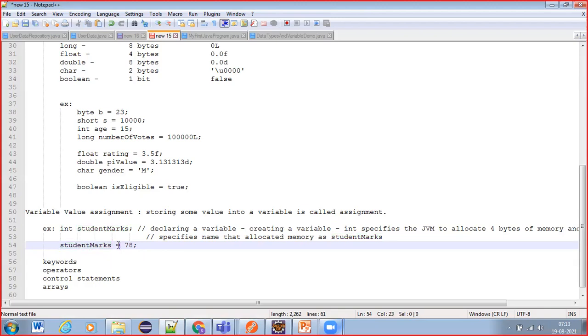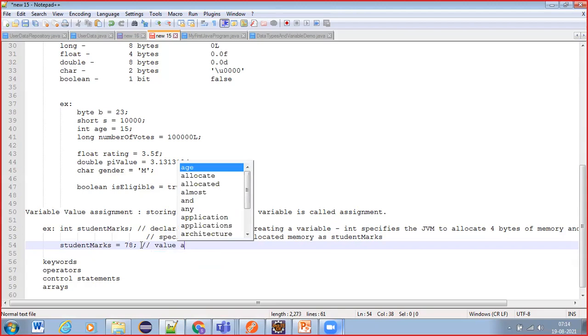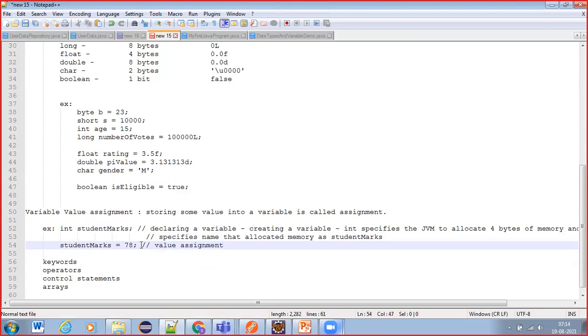So equal to assigns or stores the right side value into this memory location, the memory location identified by this name. So this is what we call value assignment, or variable value assignment.